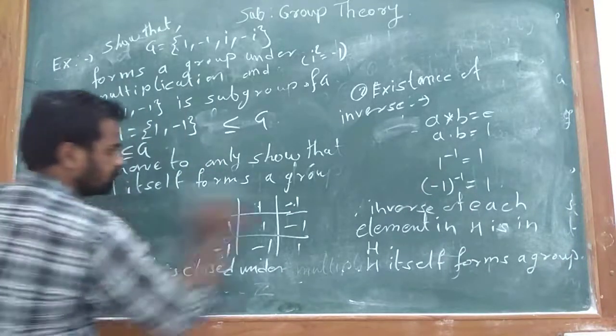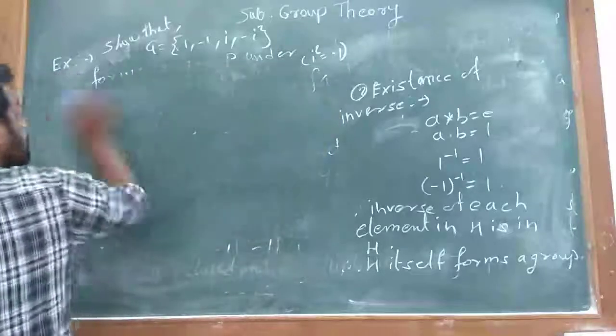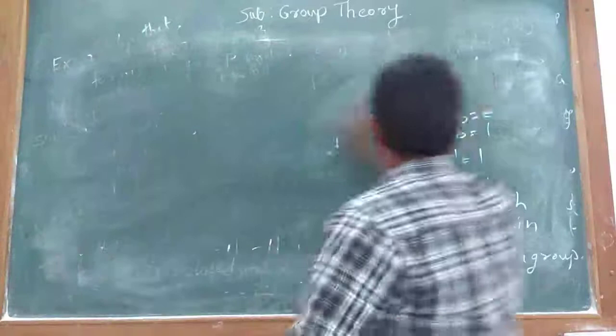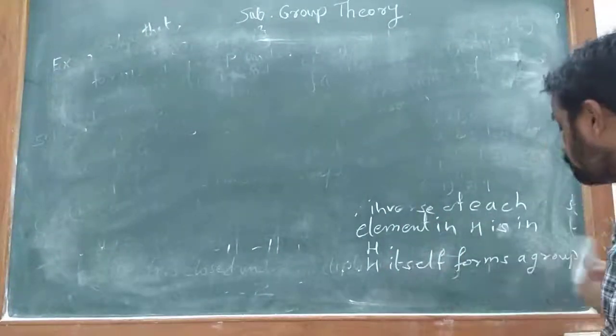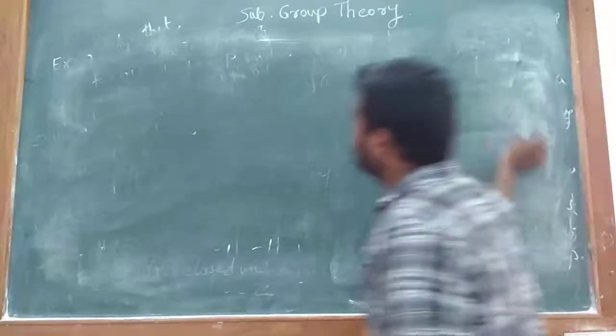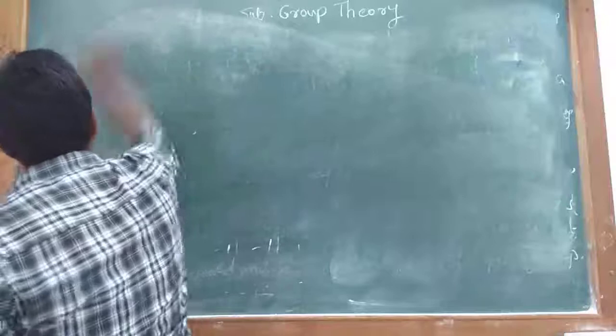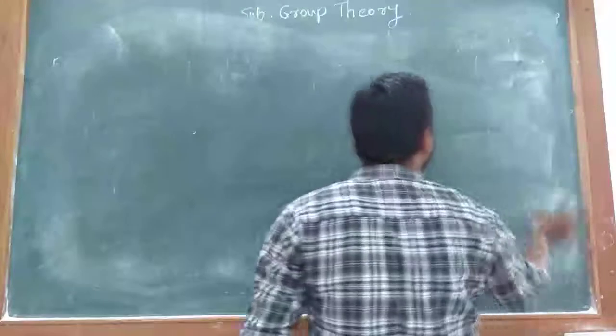Now, by definition of subgroup, H is a subset of G, and H itself forms a group under the binary operation defined on G. Therefore, H is a subgroup of G.